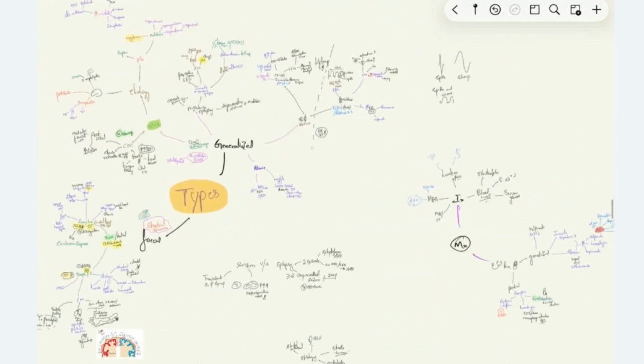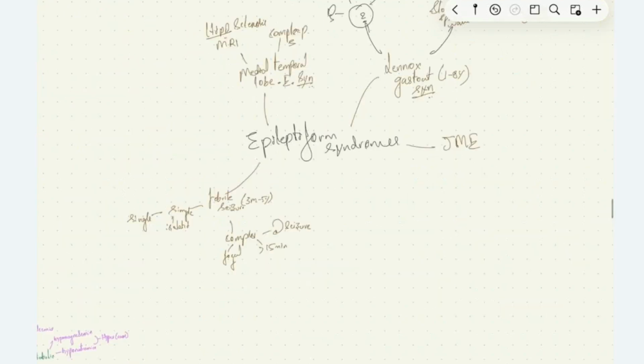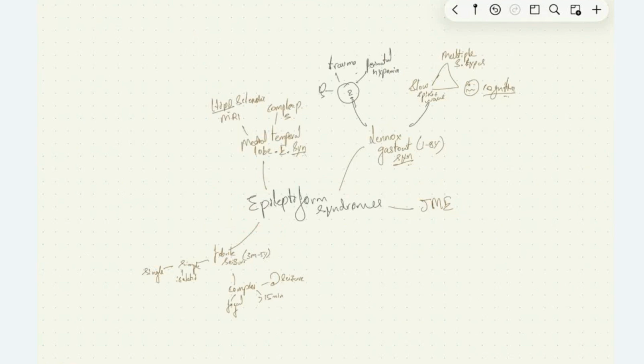Now let's see the epileptiform syndromes which are commonly seen associated with epilepsy. Those are juvenile myoclonic epilepsy, which I already discussed. Lennox-Gastaut syndrome, characterized by triad of multiple types of seizures like atonic, tonic, GTCS, and also myoclonic seizures. Also, the patient will have cognitive impairment and slow spike and wave pattern on EEG. The causes of Lennox-Gastaut syndrome are CNS infection, trauma to the head, and also perinatal hypoxia, some of the few causes.